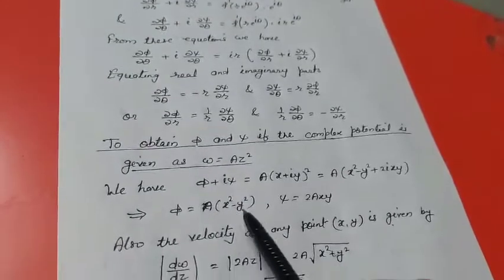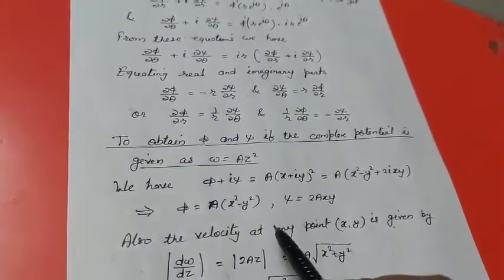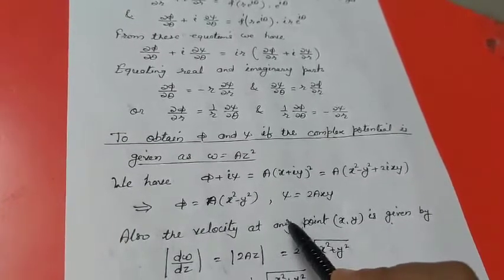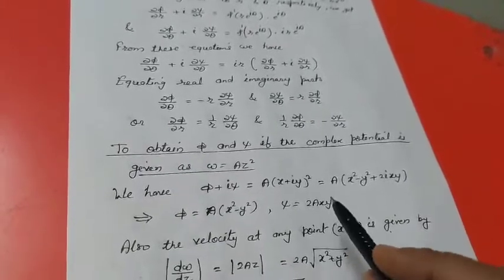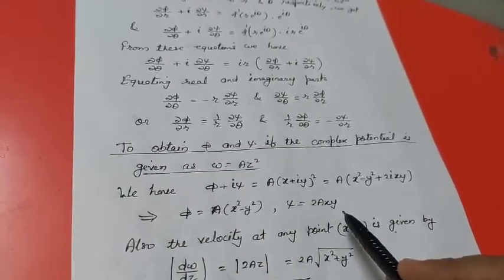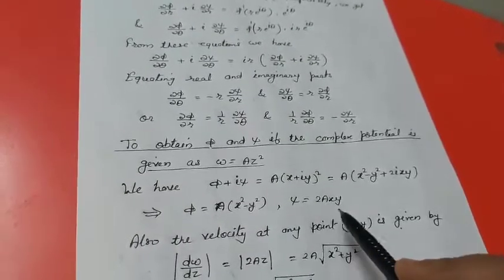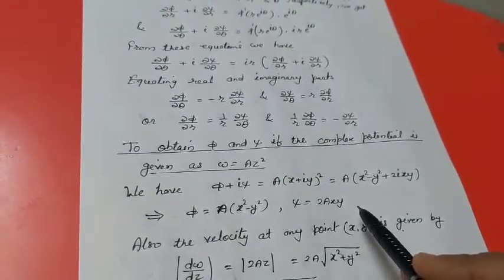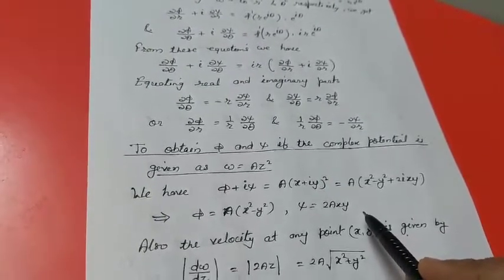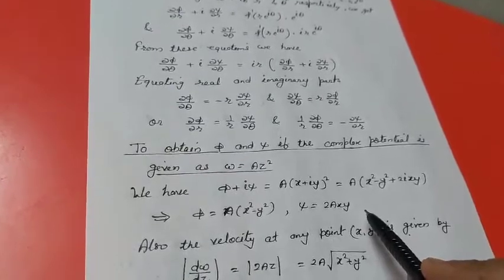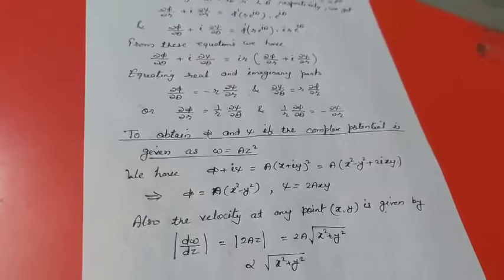And phi is equal to a of x square minus y square, means the lines of equipotential are x square minus y square equal to constant, and the streamlines psi, the streamlines are xy equal to constant, which are two families of rectangular hyperbolas. x equal to 0 and y equal to 0 are also streamlines intersecting at right angles at origin in an irrotational flow, and hence origin is a stagnation point.